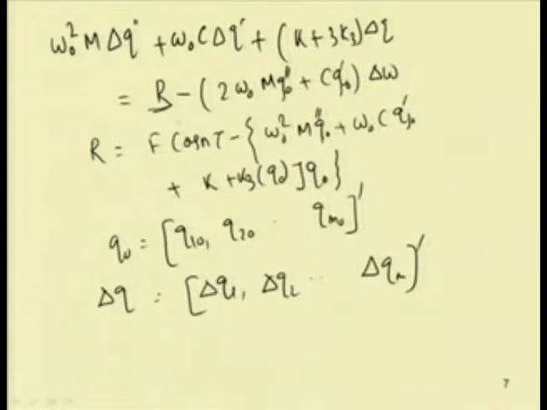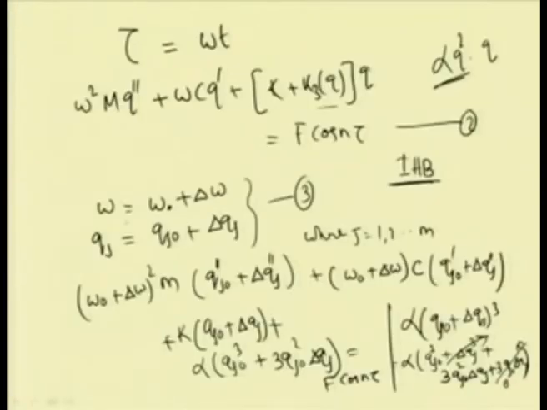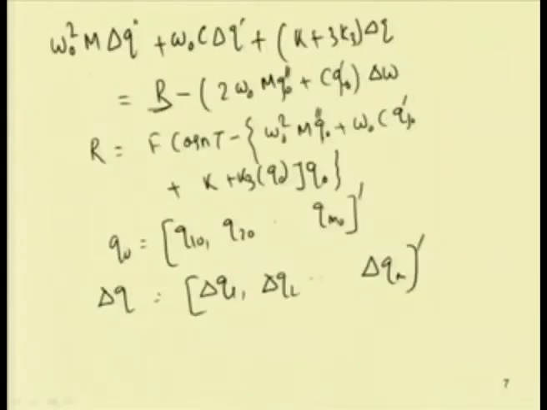This will be equal to 0 when we have the exact solution. If q is the exact solution, then this residue will be equal to 0. So, this is the first step. In the first step we substitute one increment, that is, considering the present state to be omega equal to omega 0 and q j equal to q j 0. Then we did some increment, in the frequency by delta omega, and also in the state of the system q j by delta q j, and substituting this in the governing equation, we have reduced that equation to this form.